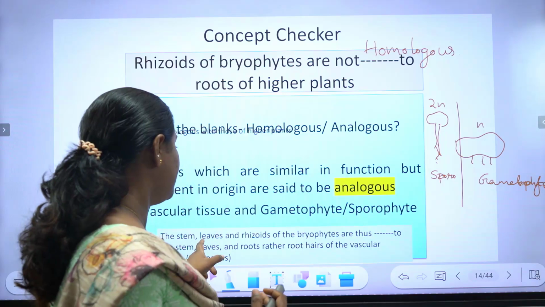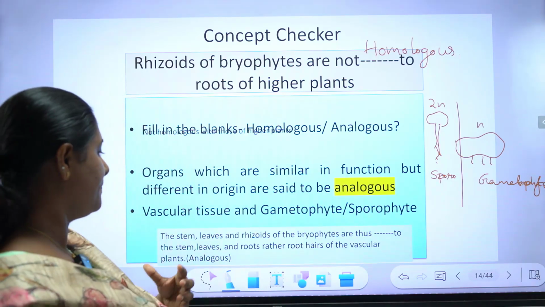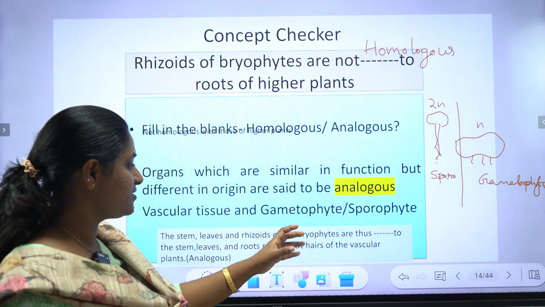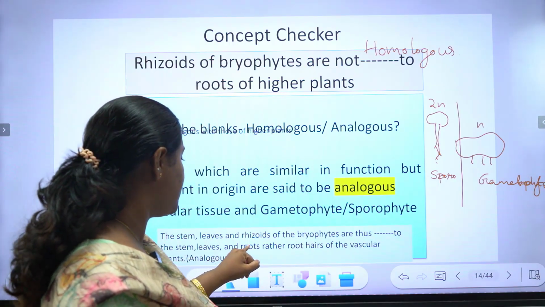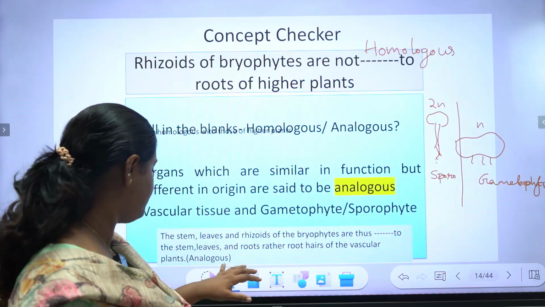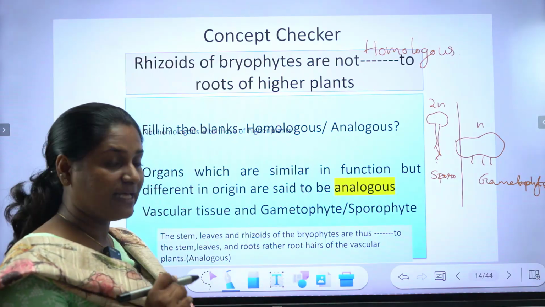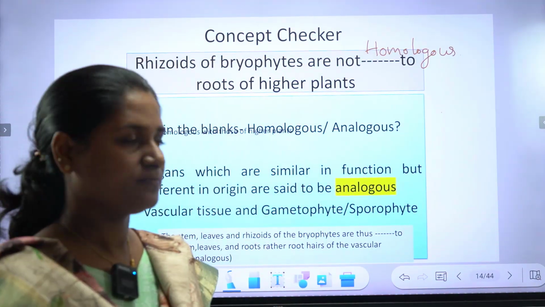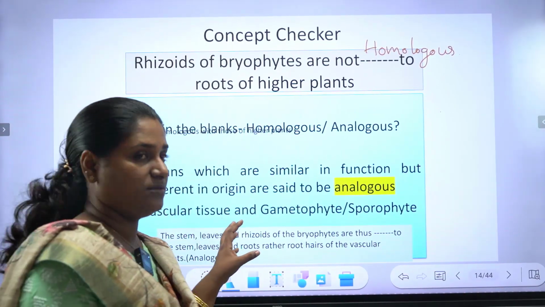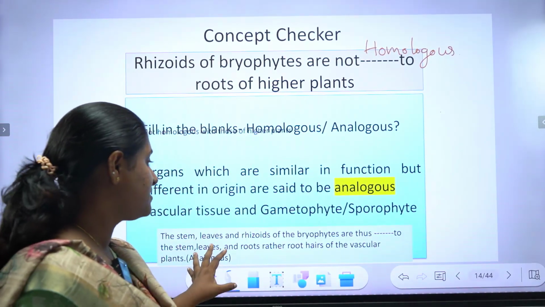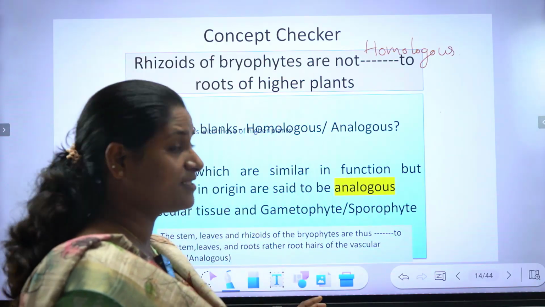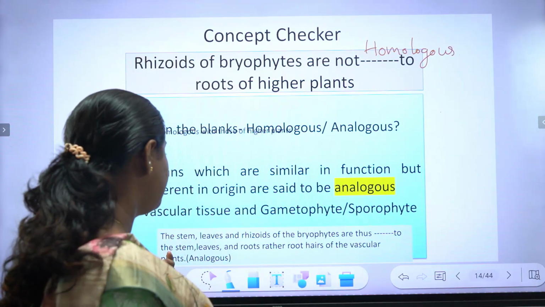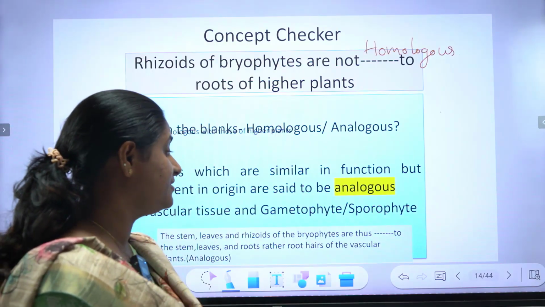Okay, not only the rhizoids, the stem, leaves and rhizoids of the bryophytes are thus analogous to the stem, leaves and roots, rather root hairs of the vascular plants. That is analogous. So the stem, leaves and rhizoids of the bryophytes are thus analogous to the stem, leaves and roots, rather root